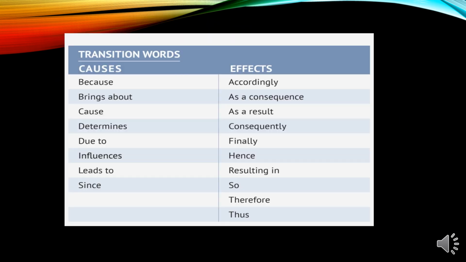Here in this chart, I'm going to represent some of the transitions that show you that we have a cause-effect relationship in a sentence, such as because, cause, due to, leads to, since, and so on. And we have also many transitions that show us that we have an effect, which are hence, so, therefore, thus, and so on. These are also transitions that show us that we have an effect in the sentence.